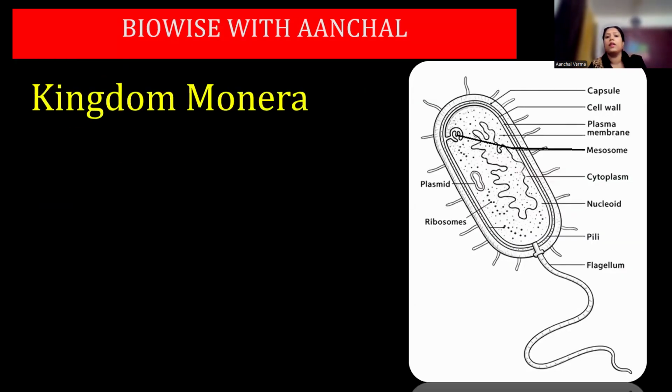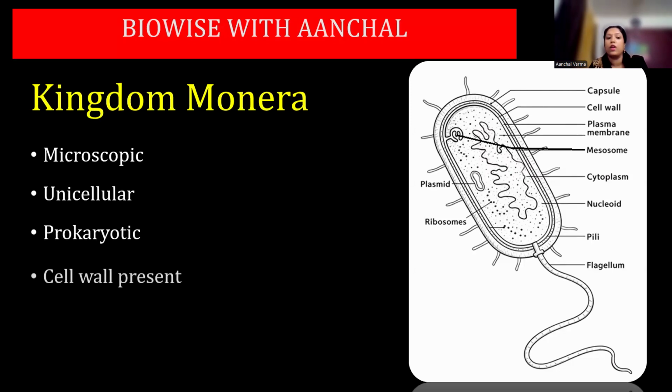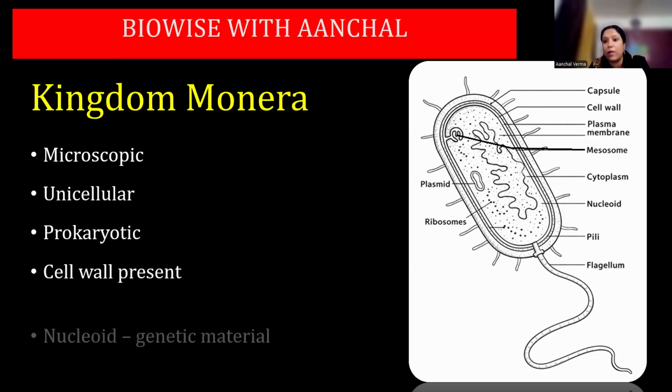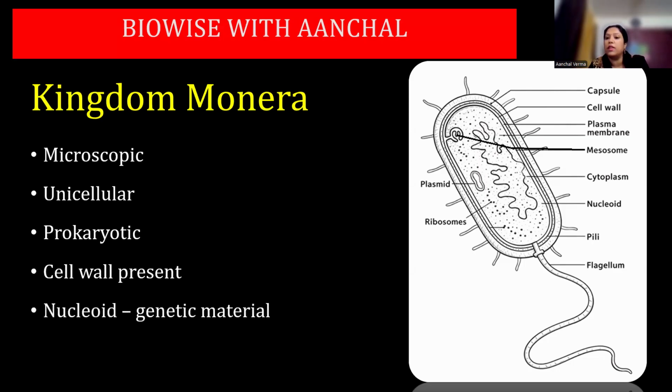Now first kingdom is Monera. Monerans are microscopic unicellular prokaryotic organisms which have got a cell wall, and they have got nuclear material which is present in the cytoplasm suspended without a specific nucleus because they are prokaryotes. This is a diagram of a bacterial cell where you have got capsule, outer slimy layer, cell wall, plasma membrane, mesosomes which are the foldings in the plasma membrane responsible for respiration, cytoplasm, nucleoid, pili and flagellum, ribosomes and plasmid. Plasmid is extra DNA that bacteria contain.